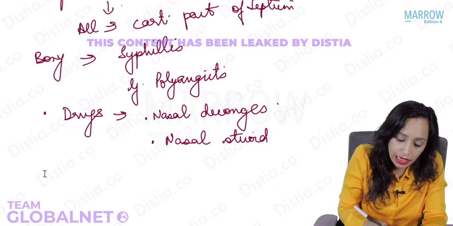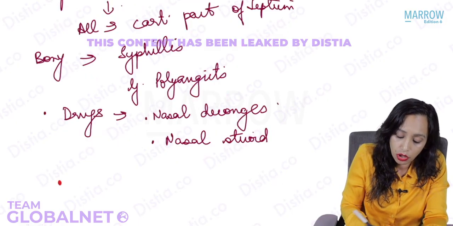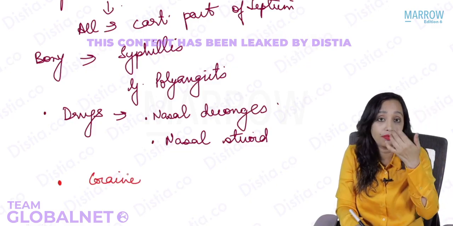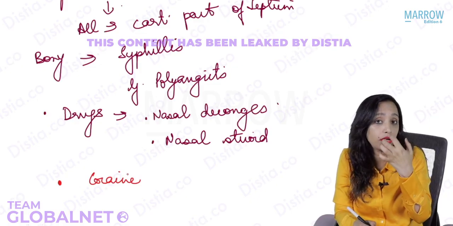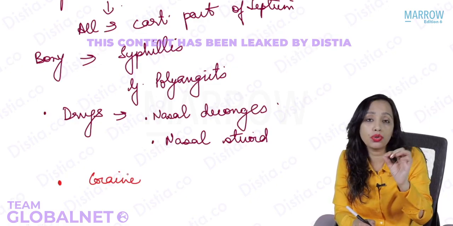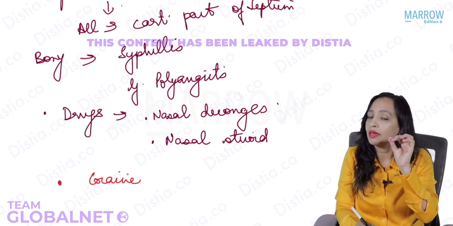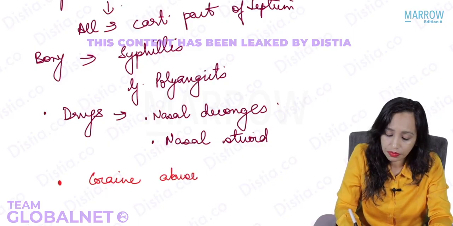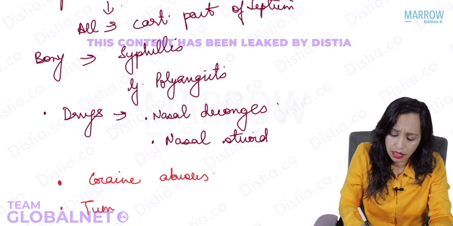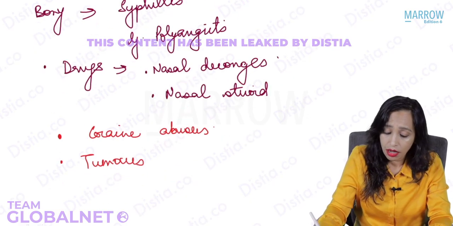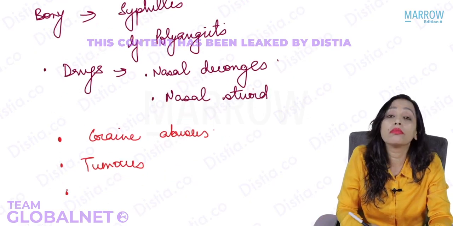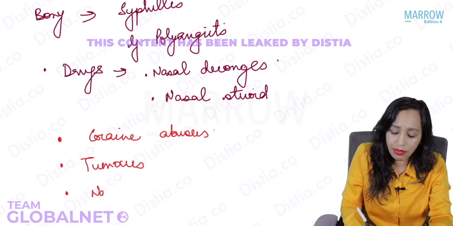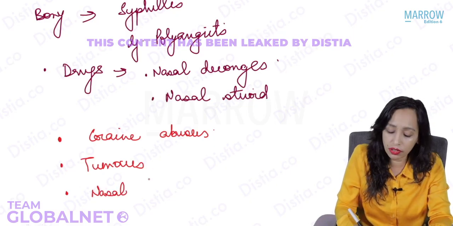Now it can also be seen in people who abuse cocaine. Cocaine abusers sniff the cocaine, and it is a vasoconstrictor that will lead to vasoconstriction, that will lead to ischemia, and that can lead to perforation of the septum. So cocaine abusers. It can also follow tumors. And again, one thing which is seen in Asian countries, in India very commonly, is nasal myiasis. Nasal myiasis can lead to perforation of the septum.